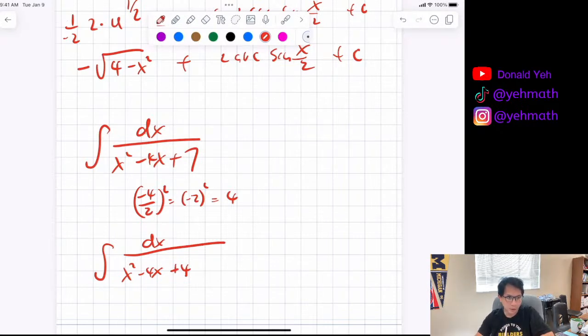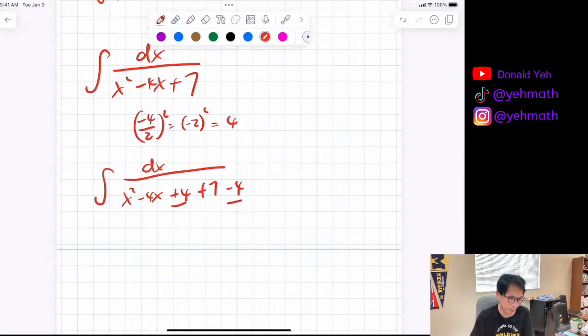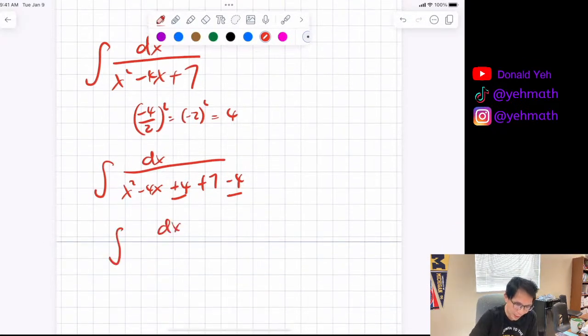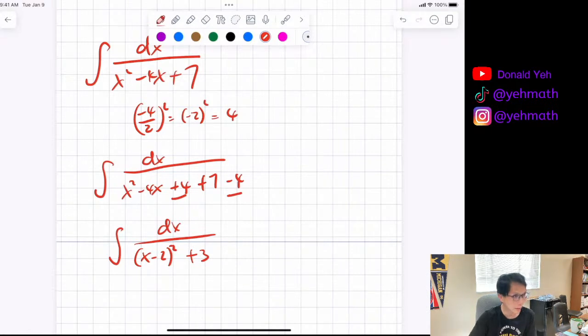Then what do I do next? And I add minus 4 in the back, right? So I have plus 4 and negative 4. Let me go back to the original function. So can I have dx over (x minus 2) squared plus 3? So now can I do complete the square?